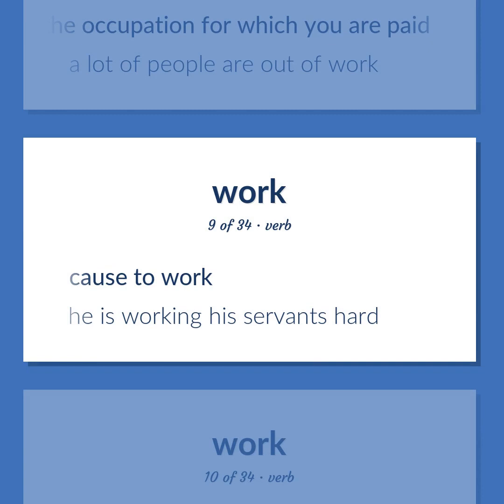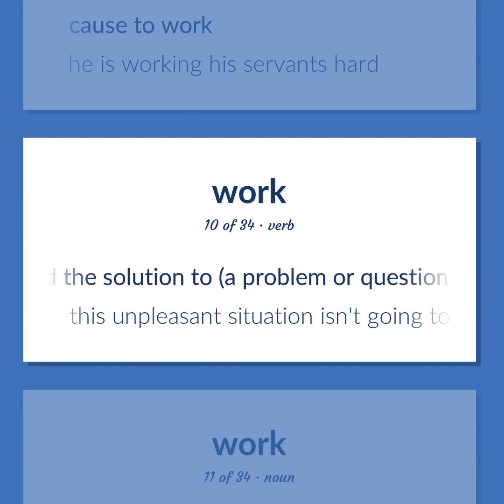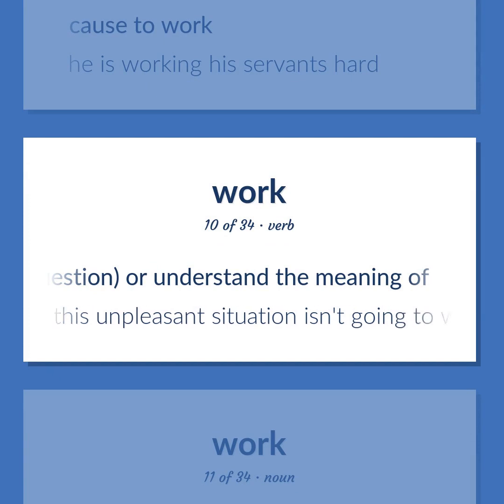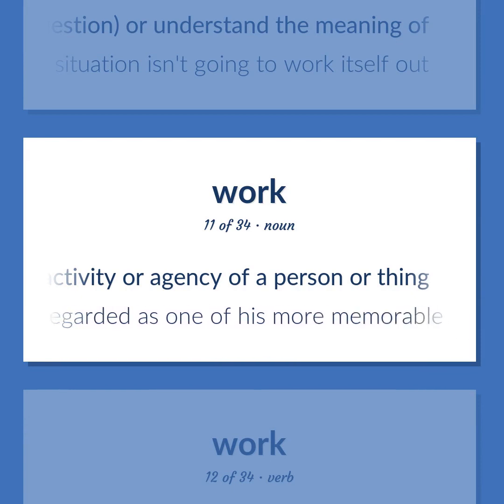He is working his servants hard. Find the solution to a problem or question, or understand the meaning of. This unpleasant situation isn't going to work itself out. A product produced or accomplished through the effort or activity or agency of a person or thing. It is not regarded as one of his more memorable works.